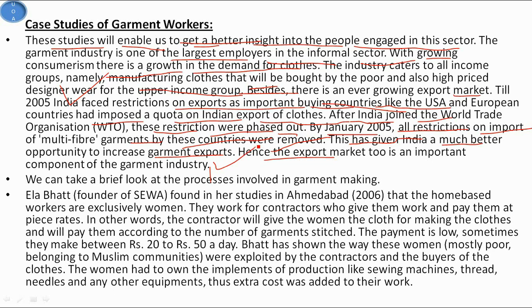Firstly, those who stitch clothes in small factories, and secondly, those who stitch clothes from home. So home-based workers outnumber the factory workers. So we can take a brief look at the process involved in garment making.